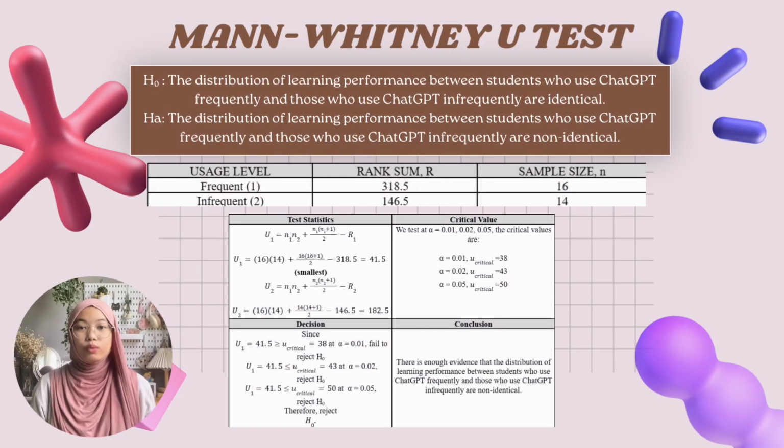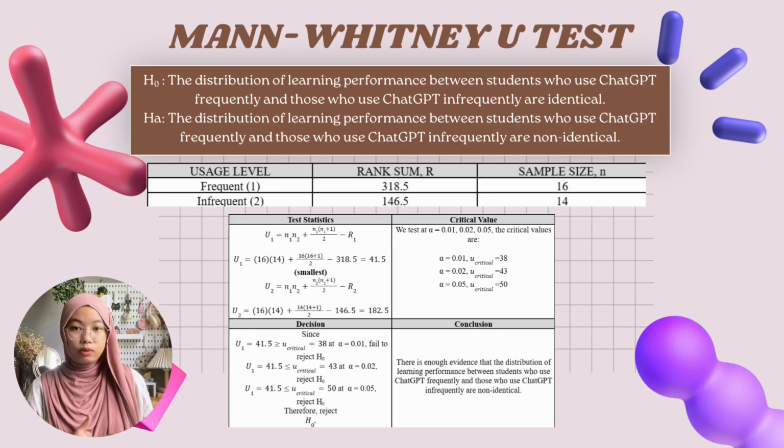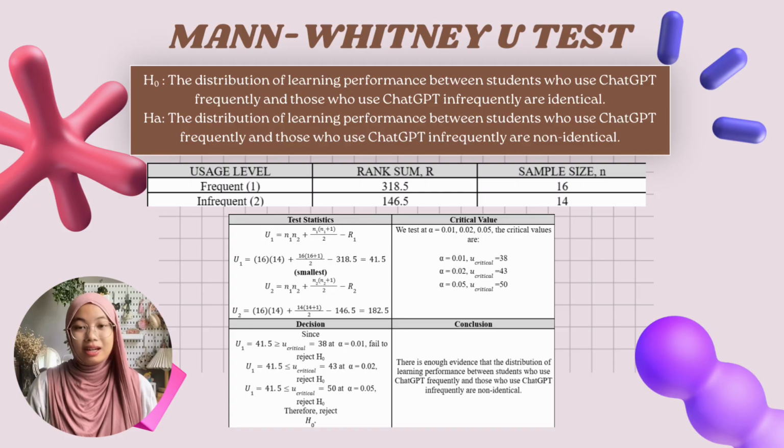Next, for our study, we use the Mann-Whitney test to compare the learning performance between two independent groups: students with frequent usage, N1 equals 16, and infrequent usage, N2 equals 14, of ChatGPT. Based on our analysis, we calculated the final test statistic U1 equals 41.5. To check for significance, we compared this value against the critical value at three different alpha levels. At alpha 0.01, the critical value is 38, so we fail to reject the null hypothesis.